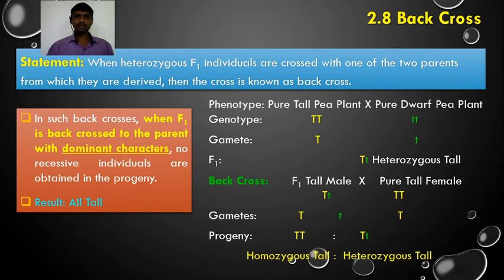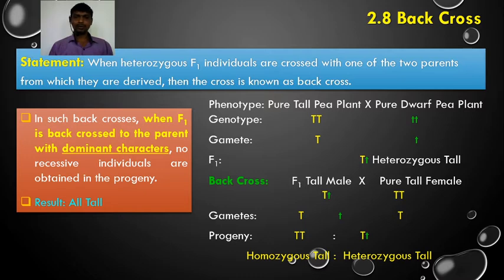If we cross a pure tall pea plant with a pure dwarf plant, the genotype is capital T, capital T for the pure tall pea plant, and small t, small t for the pure dwarf plant. The gametes formed possess capital T and small t. When the gametes fuse during fertilization, they form the F1 hybrid with genotype capital T, small t. The phenotype of this F1 hybrid is tall. Genotypically it is heterozygous, so it is heterozygous tall.